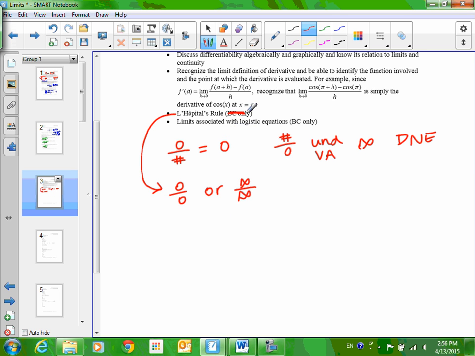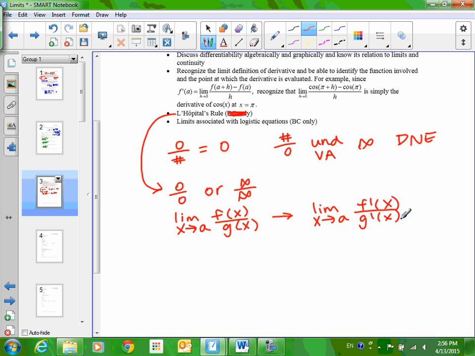Okay, L'Hopital's rule is technically a BC topic, meaning you shouldn't have to use it on your exam, but it makes so many problems way easier, in my opinion. If you plug in the number and you get 0 over 0 or infinity over infinity, let's talk about what L'Hopital's rule is. If this happens, what you can do is rewrite it as f prime of x over g prime of x.